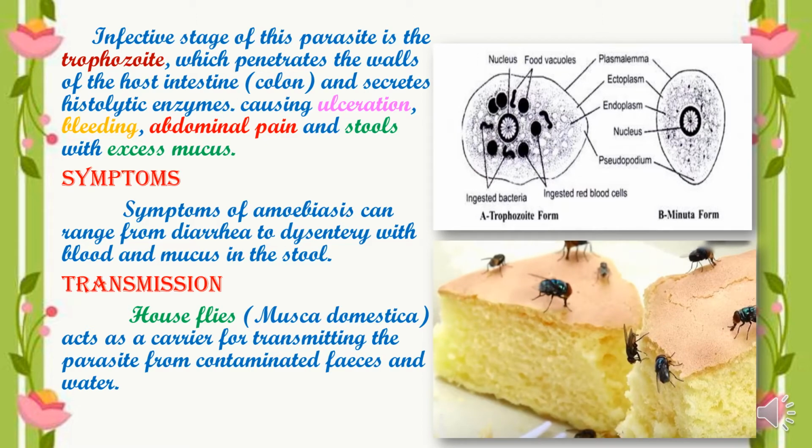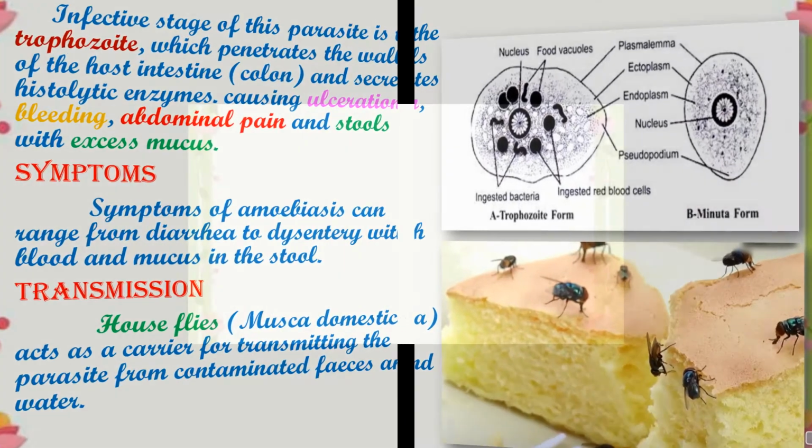The housefly, Musca domestica, acts as a carrier for transmitting the parasite from contaminated feces and water. It is the housefly that carries the parasite from the feces into the food material and the water where they hover around, sit and feed on, and it is transmitted to us through them.